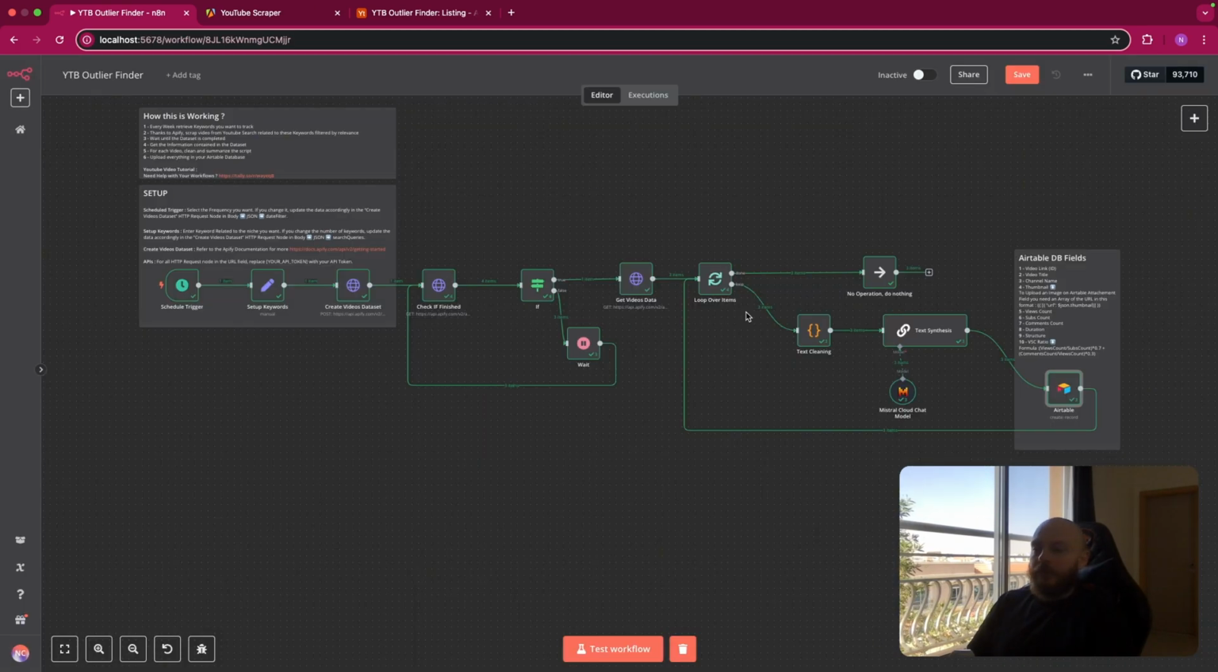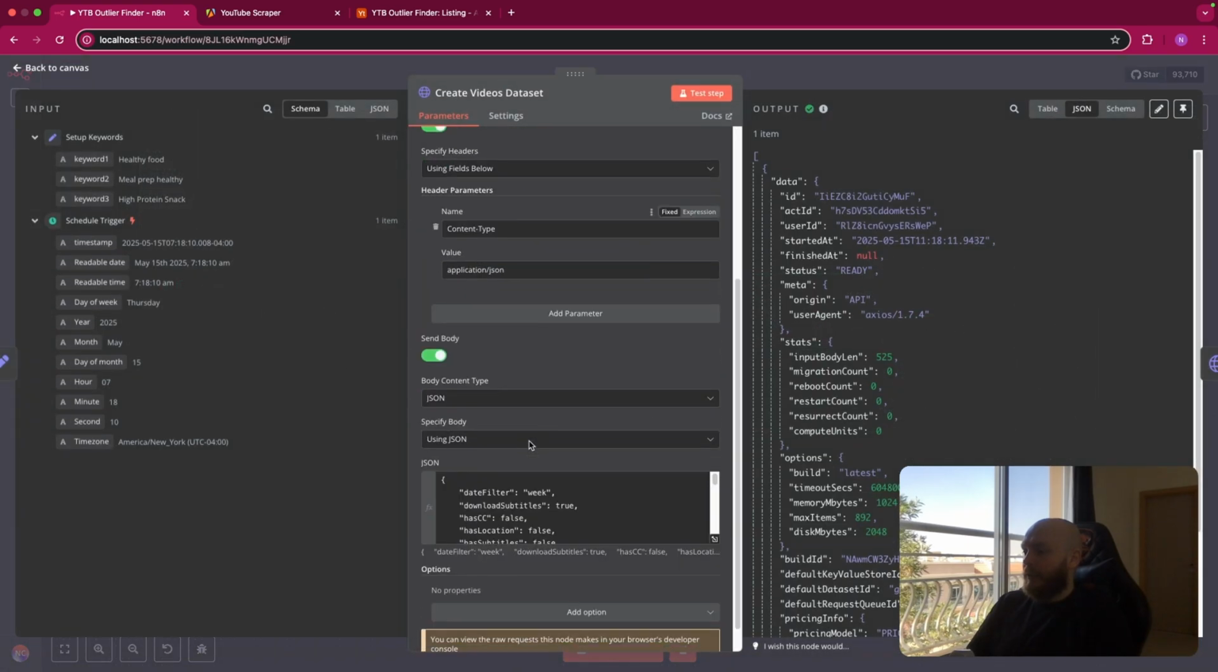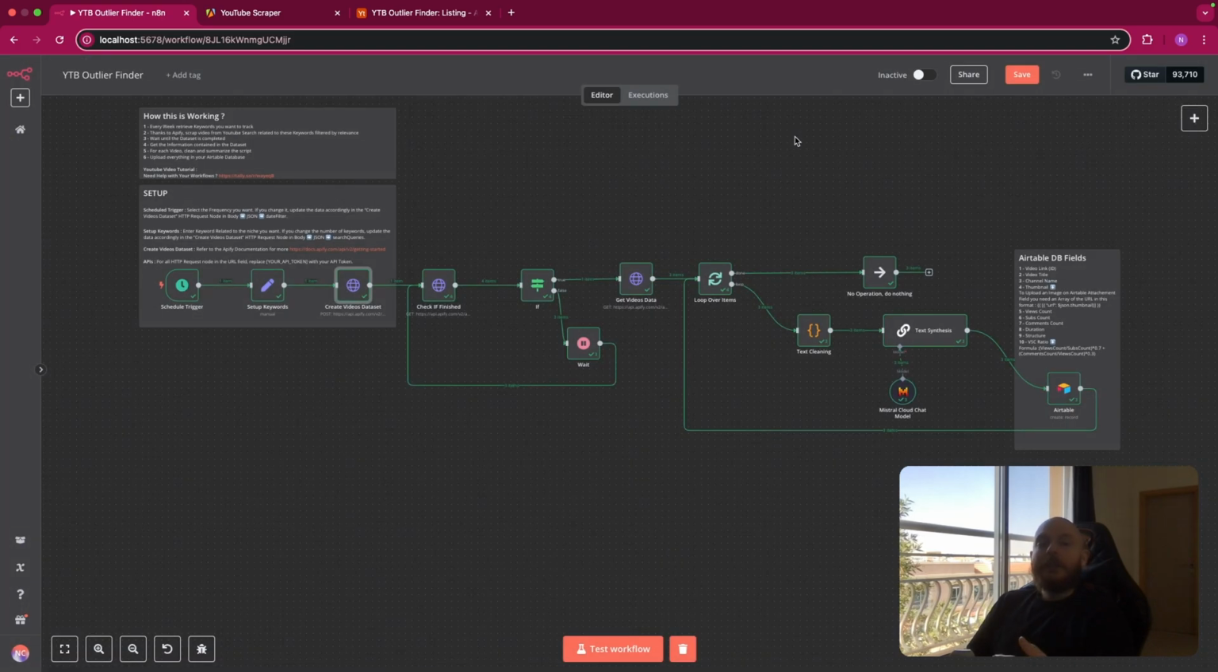I would recommend you to not put too much input in the create video dataset, because sometimes you will have some errors that will pop. So in my opinion, do a maximum of 20 to 30 video per execution. So if you're doing this each day, you would have to change here trigger interval days, and change here in the date filter day instead of week. And you can increase the number of video you're scrapping each day. So the more you increase the interval of scrapping, the less you will have the video in your database, if you want this to work properly.